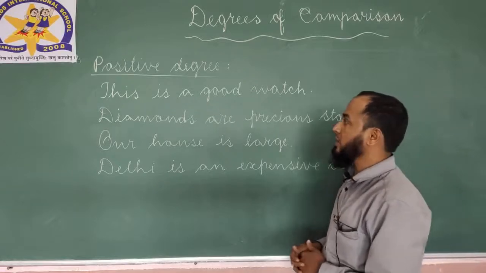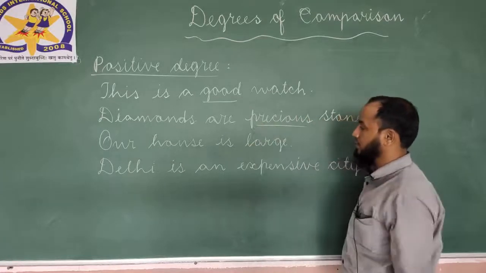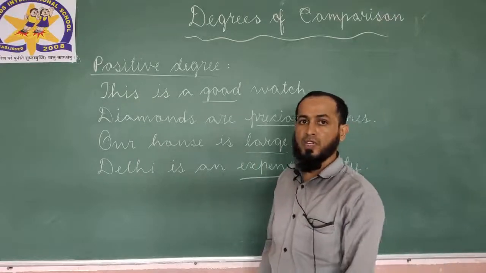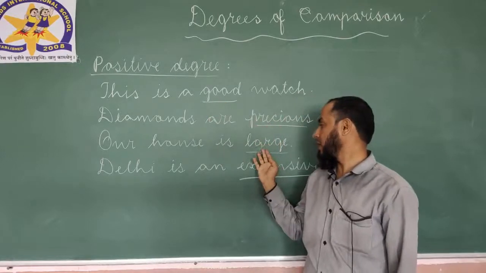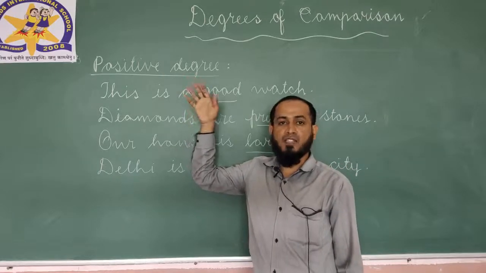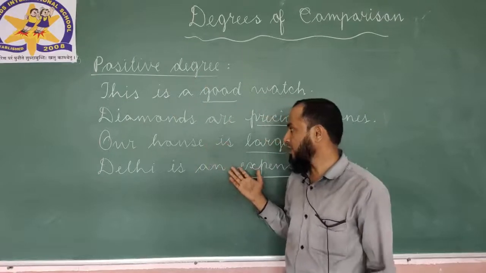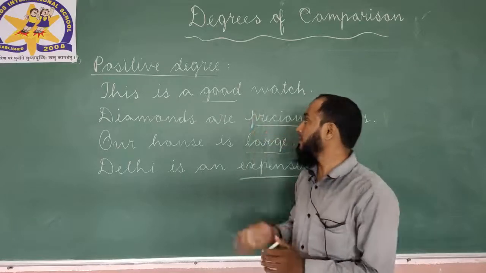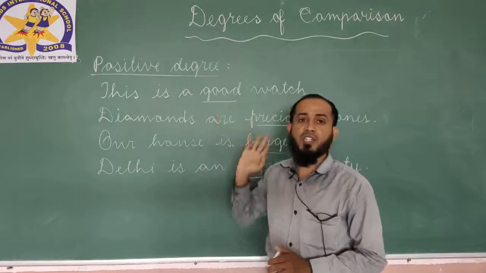Here positive degrees are good, precious, large and expensive. So, we can say that in these four sentences, good, precious, large and expensive are positive degree, or we can say examples of positive degree. Why are they positive degree? Because here there is no comparison. Clear? And they are in the simple form, base form of the adjective.